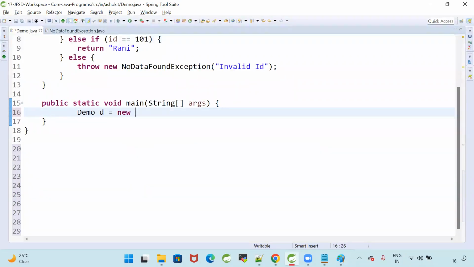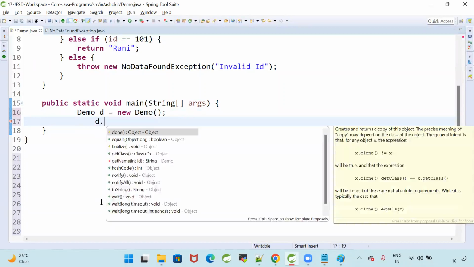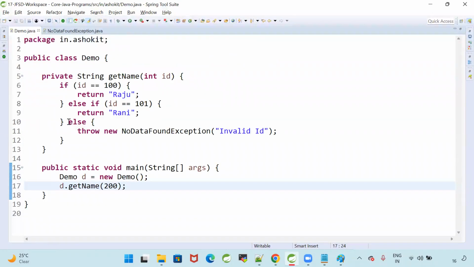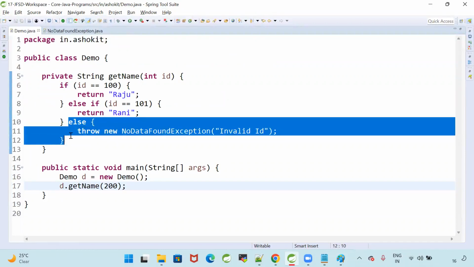Demo d is equal to new Demo. d dot, what is the method name? d dot getName, and I'm passing 200. For 200, what will happen? It will throw the exception. Is it throwing a predefined exception or a user defined exception? It is throwing a user defined exception.